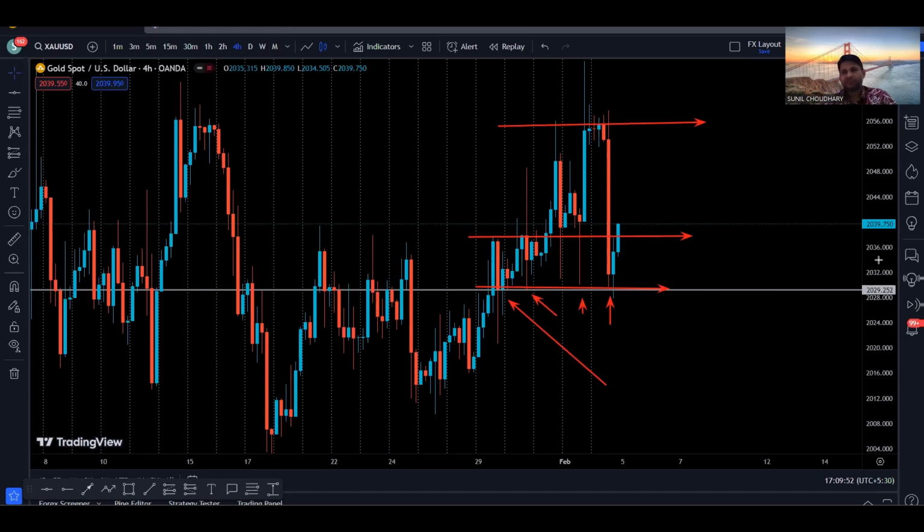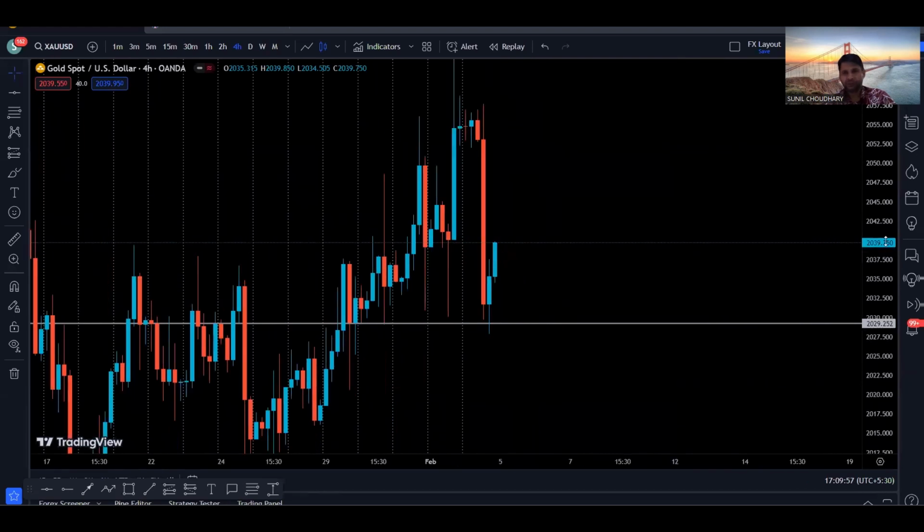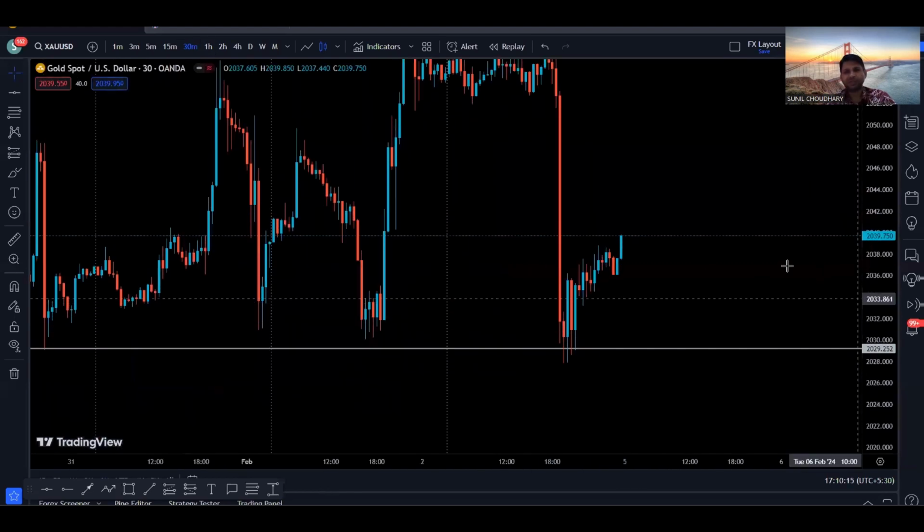So let's try to see what are the different levels on the 4-hour time frame. Also, we can see that price basically created a high, we came down, created a support. So now there is a very high probability price is going to come up to retest the resistance, right? So that's on the 4-hour time frame. Now let's go to 30-minute time frame to see what is happening on the 30-minute time frame.